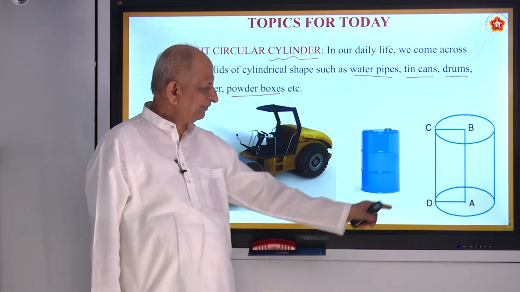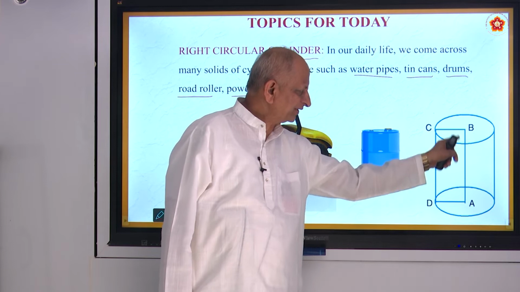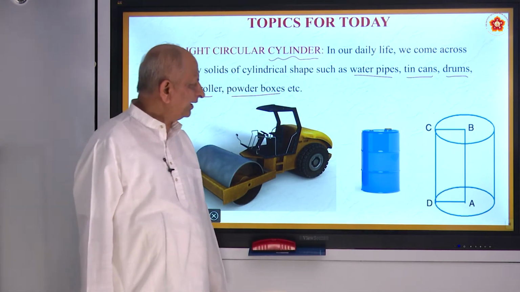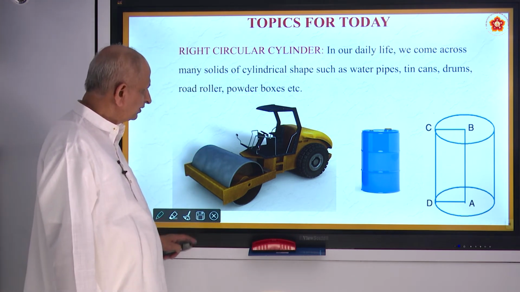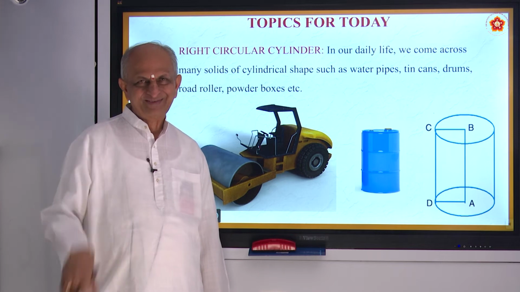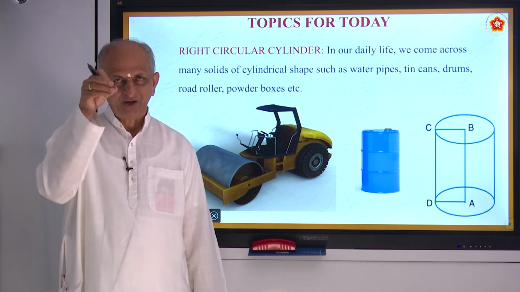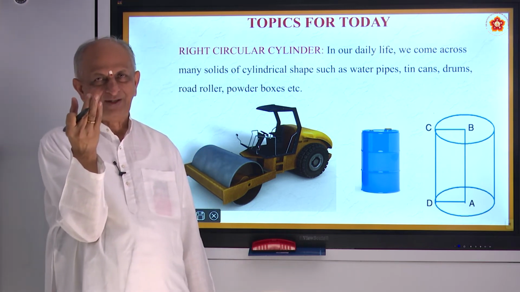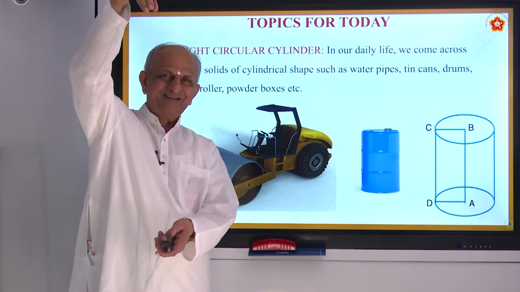So every cylinder will have one top and base. Both are circular in nature, is it not? And can you think of some more examples? Yes, of course. One beautiful example you can think of. All of you have got coins, right? A 1 rupee coin, a 2 rupee coin, a 5 rupee coin, etc. Just keep on arranging them. What do you get?